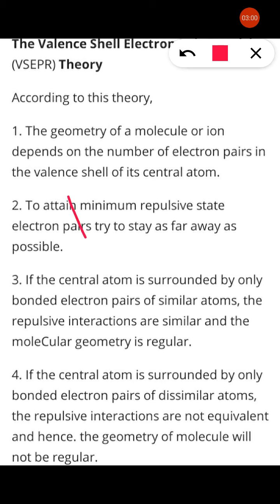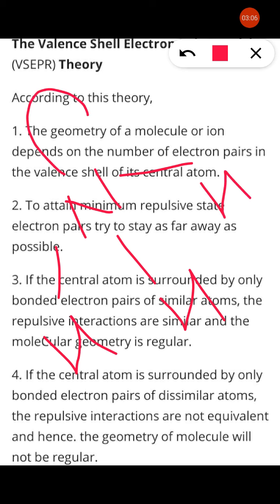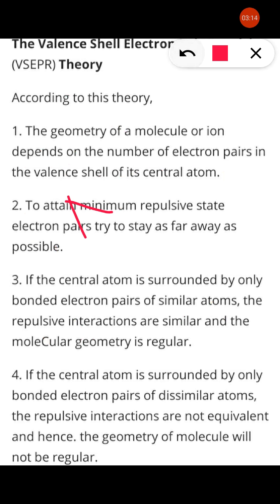In the case of ammonia, NH3, see here, why is the NH bond bent? Because of the presence of this lone pair. This lone pair repels the bond pairs and hence the structure becomes distorted tetrahedral and the bond angle is 107 degrees.